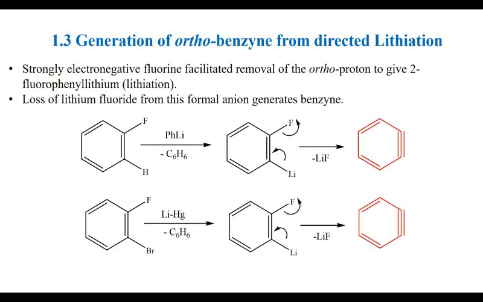This is the generation of ortho-benzyne from directed lithiation. Fluorine is a very poor leaving group, but due to its high electronegativity, it facilitates the removal of the ortho proton, and ortho-lithiation takes place. Here it is the ortho position relative to fluorine, and then the removal of lithium fluoride yields benzyne.